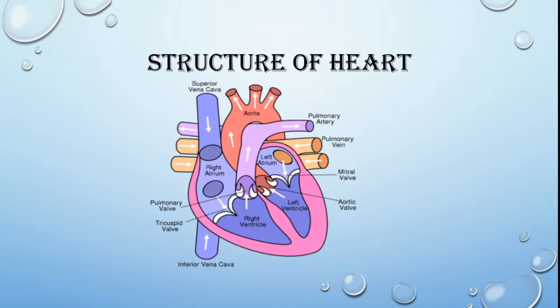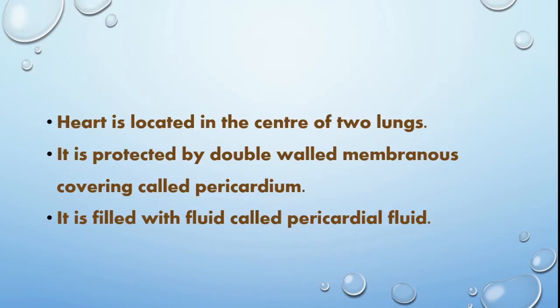Next, the most important part of the circulatory system is the heart, which pumps the blood to different parts of the body. And again, the impure blood or deoxygenated blood is brought back to the heart. Now, when we study the structure of the heart, we should know the heart is located in the center of the two lungs.